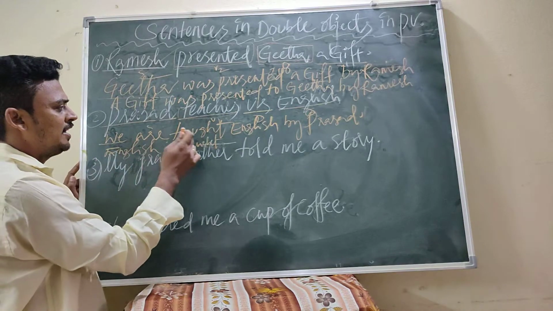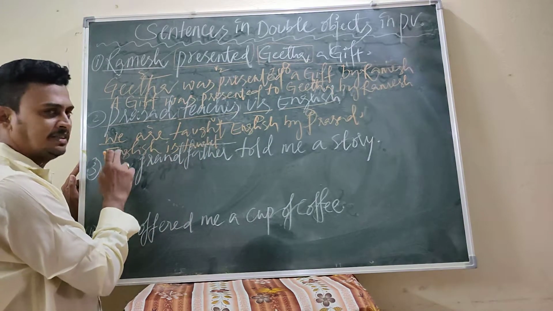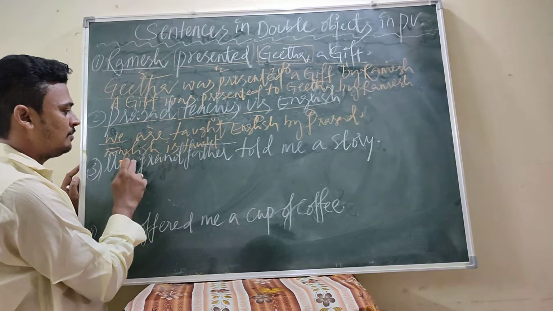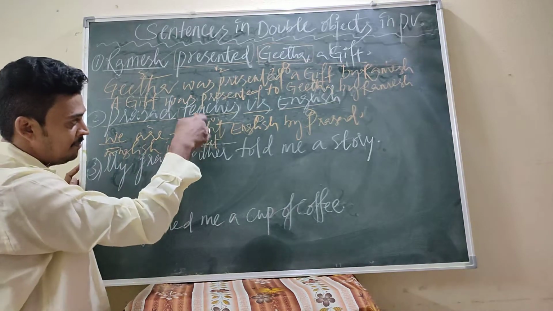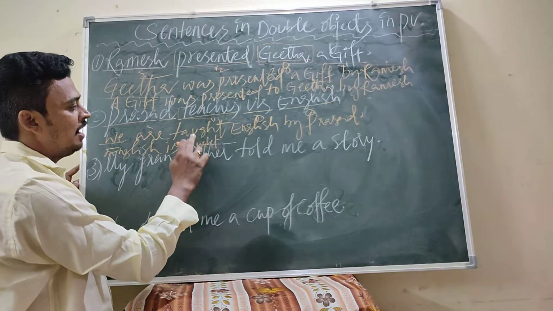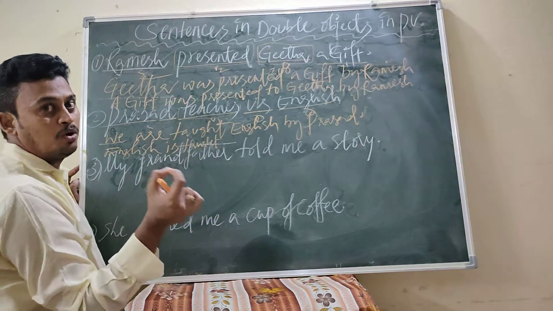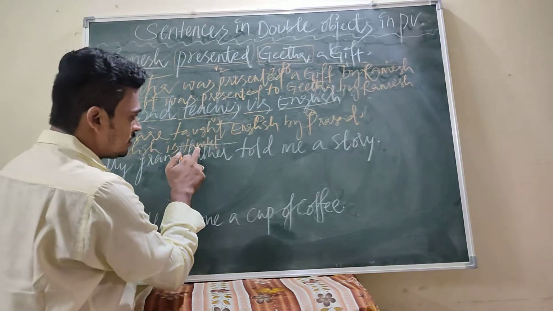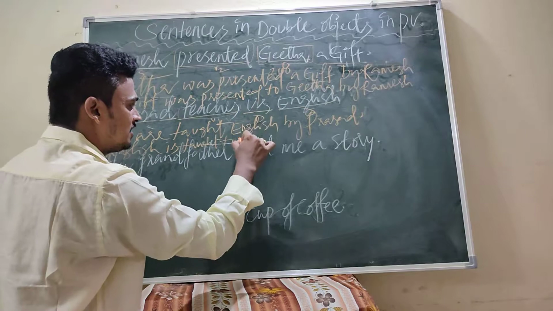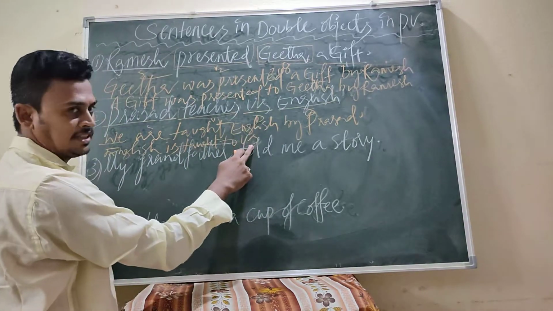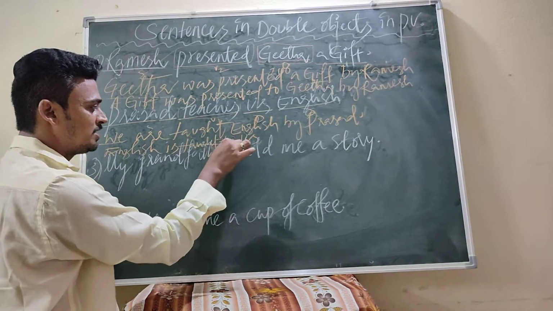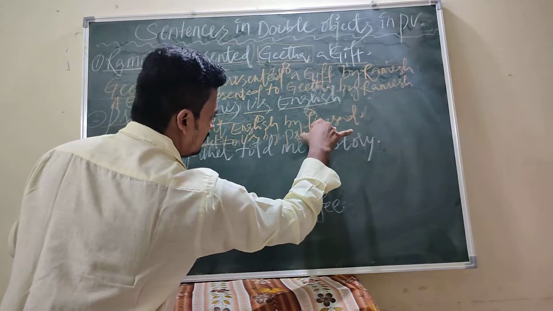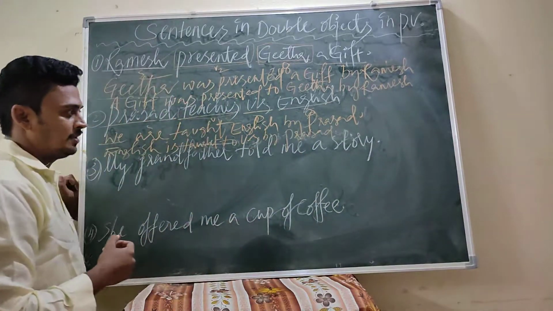Whatever you are writing in the first sentence and the second sentence, the answer in passive voice is the same: appropriate helping verb, subject, after that the V3 form. The two sentences are the same here. There is a slight difference, that is the preposition. Nothing other than that. English is taught to us. Here the preposition to. English is taught to us by Prasad. So this is the answer.